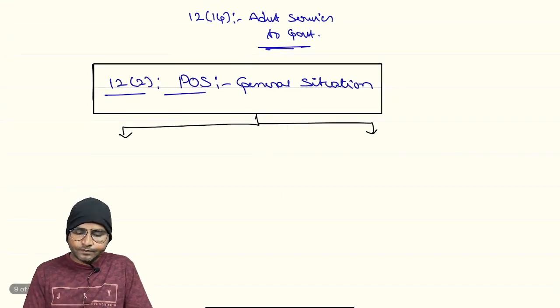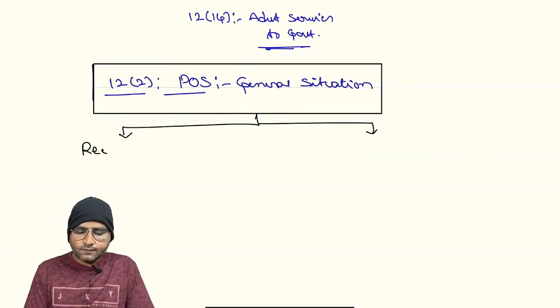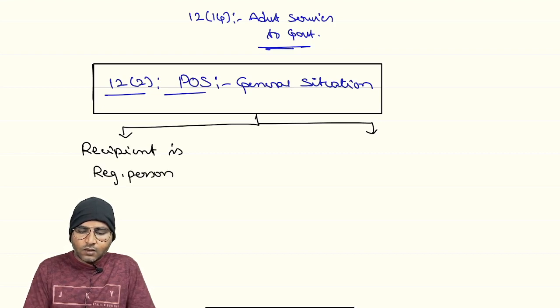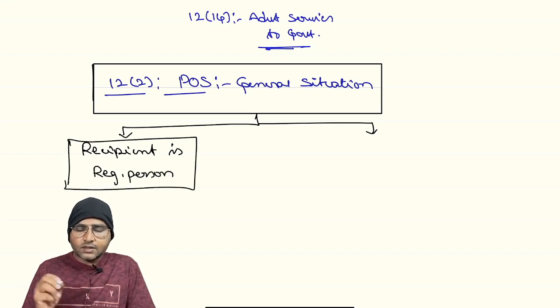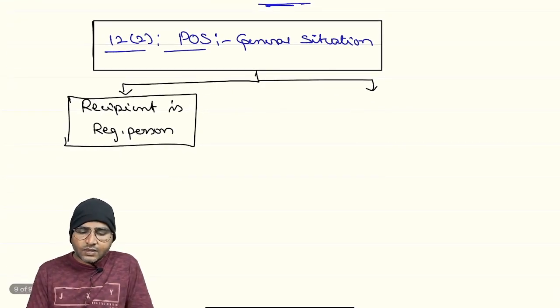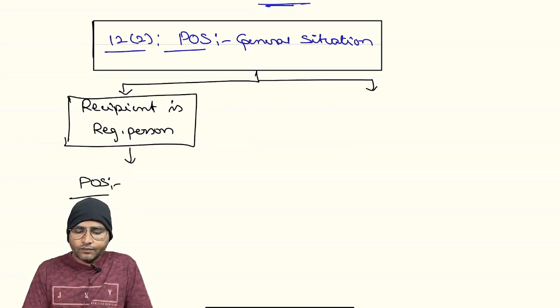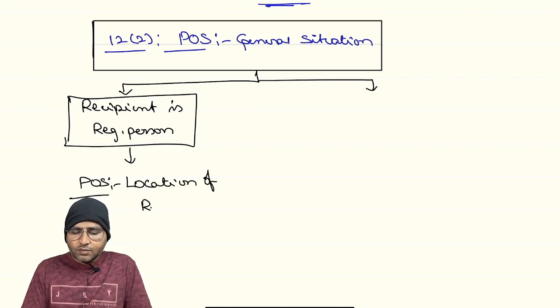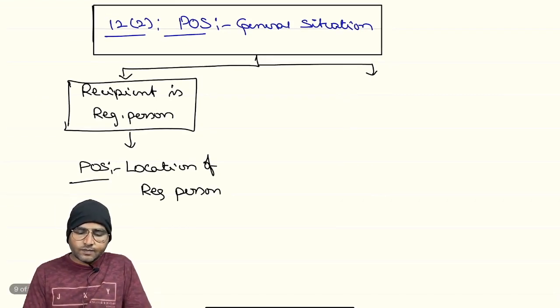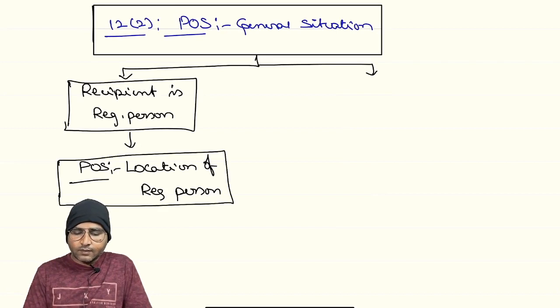The first part: where the recipient is a registered person, then the place of supply will be the location of the registered person. That is where the recipient is registered, right? That could be the place of supply.